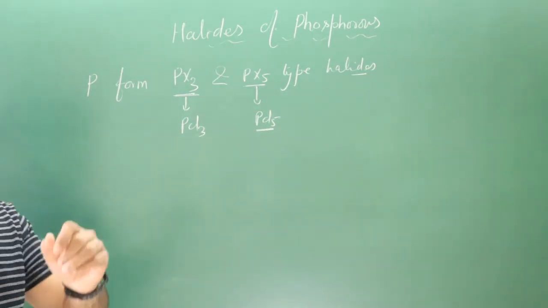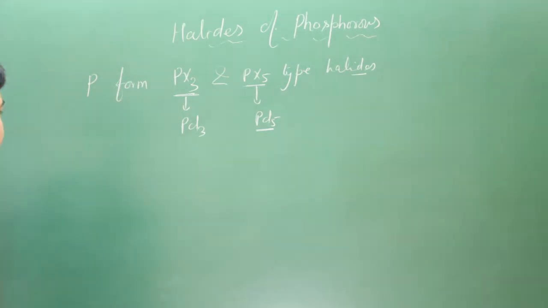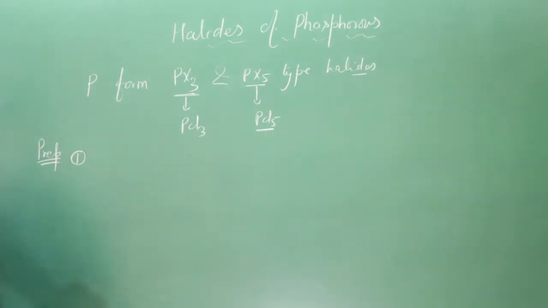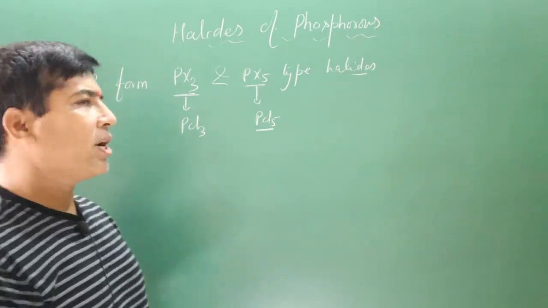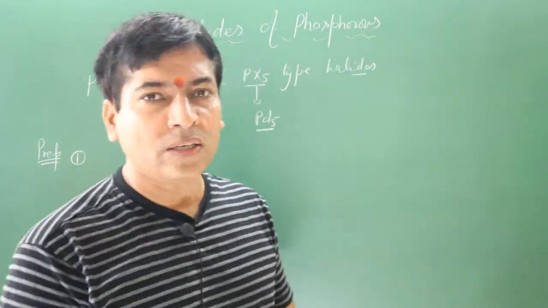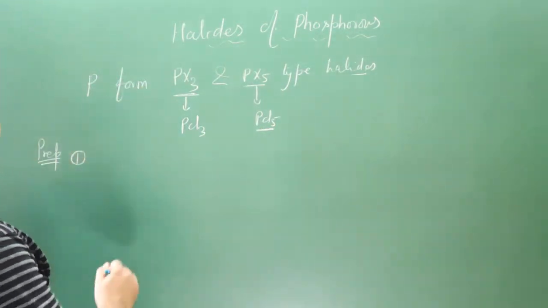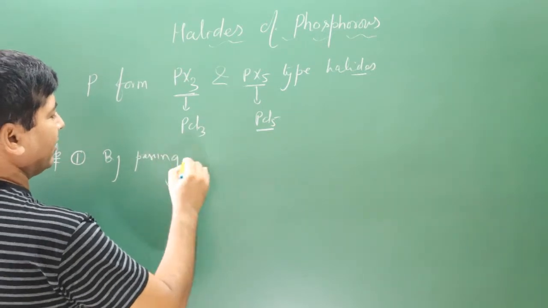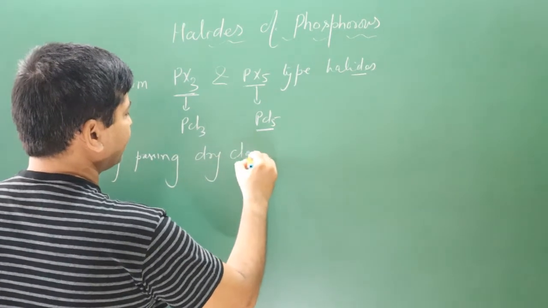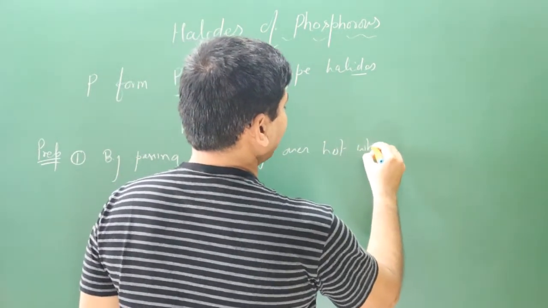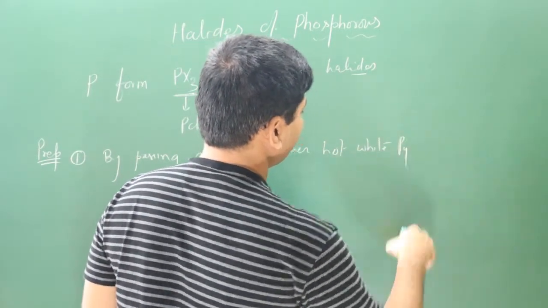Okay, first we discuss the preparation reactions of phosphorus trichloride. The first preparation reaction: phosphorus trichloride can be prepared by passing dry chlorine gas over hot white phosphorus, that is P4.